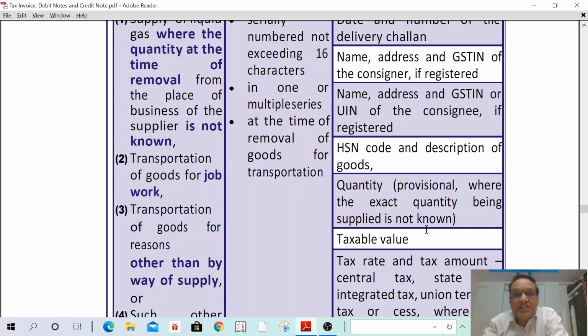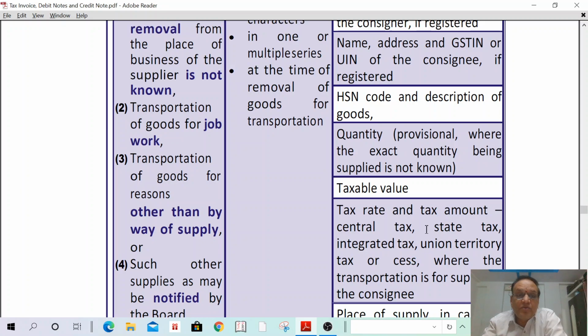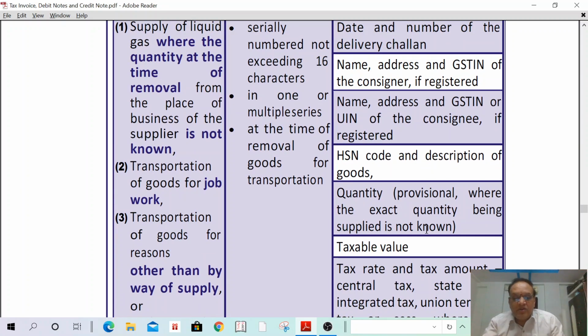By way of supply means a sale. This is transportation of goods for reasons other than supply, maybe repairs. Repairs is not a supply, so it is transportation of goods other than by way of sale. Then fourth, such other supplies as may be notified by the board.